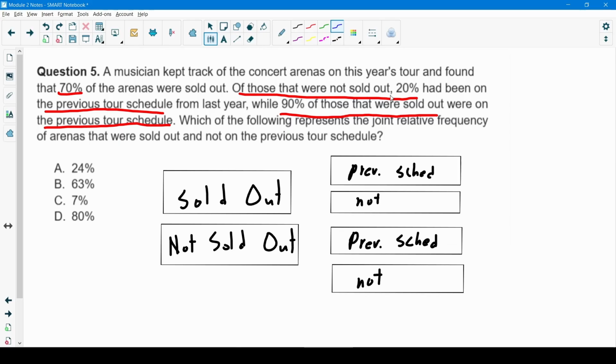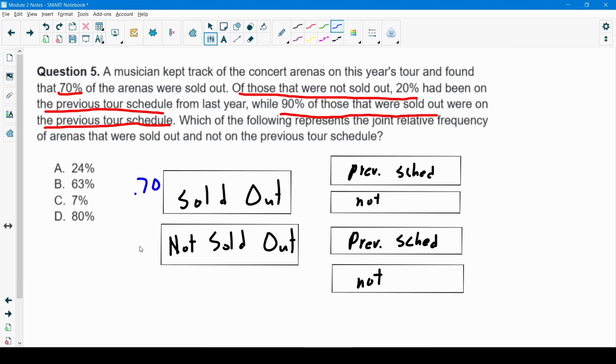So of those that were not sold out, let me back up. He found, after tracking the concert arenas, 70% of the arenas were sold out. So that's going to go over here. 70% were sold out.